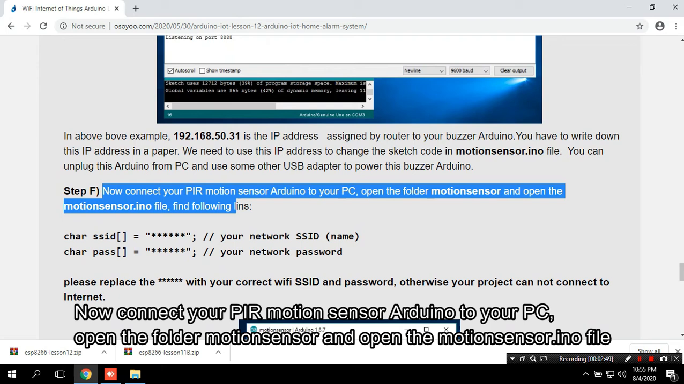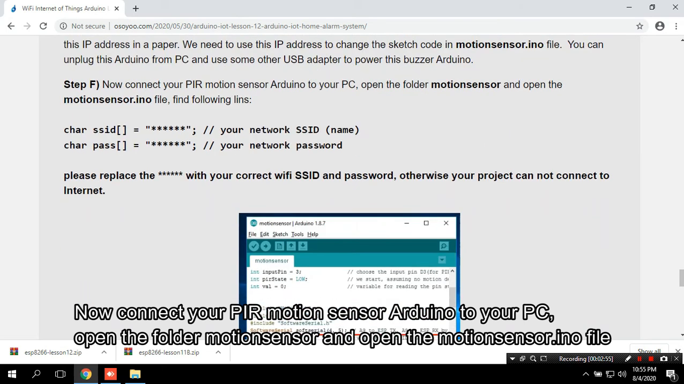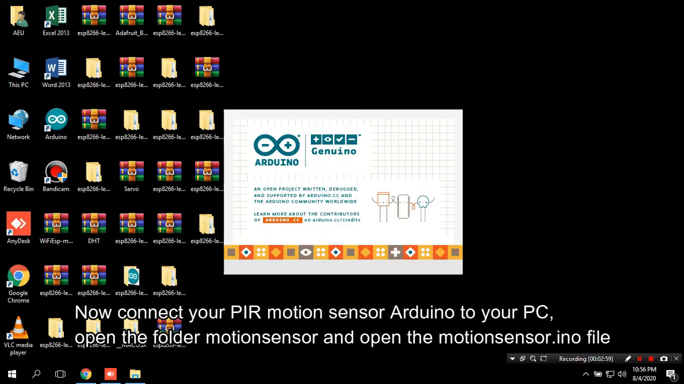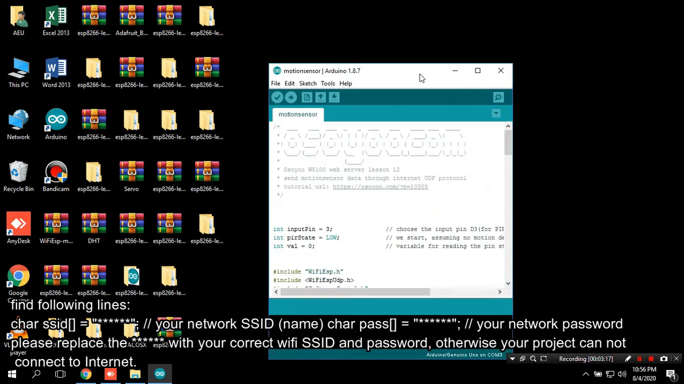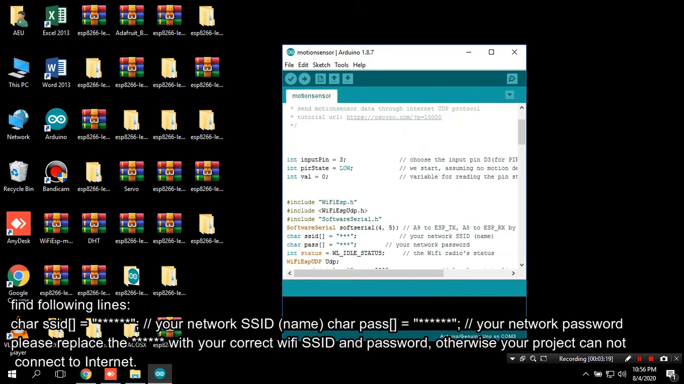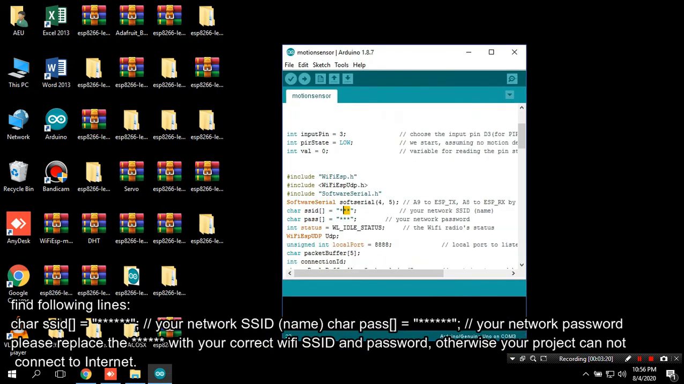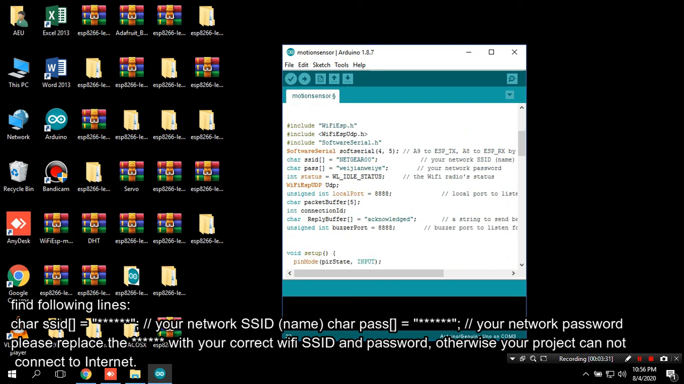Now connect your motion sensor Arduino to your PC. Open the folder motion sensor and open the motion sensor.ino file. Find the following lines: char SSID equals // network SSID name, char pass equals // network password. Please replace these with your correct Wi-Fi SSID and password, otherwise your project cannot connect to the internet.